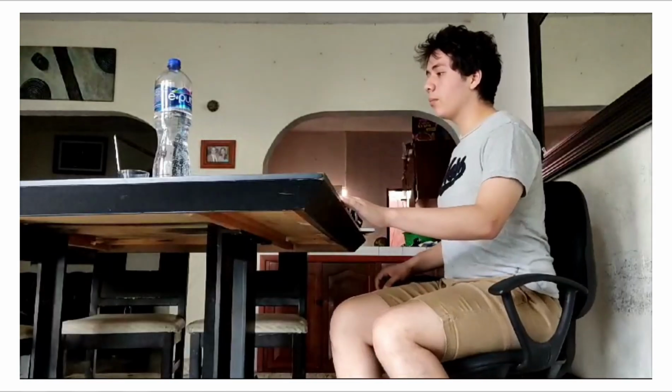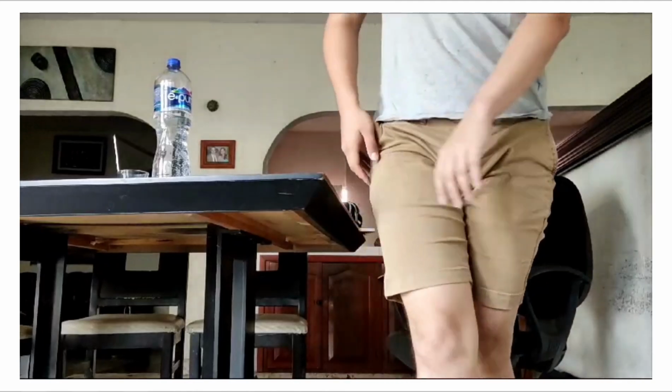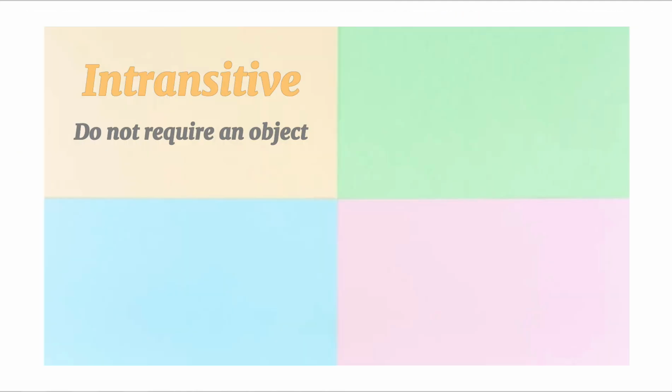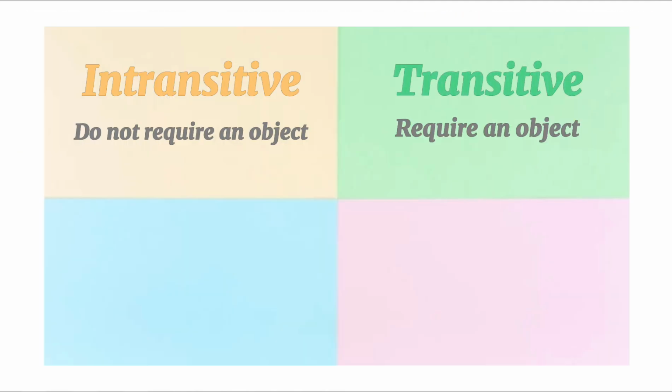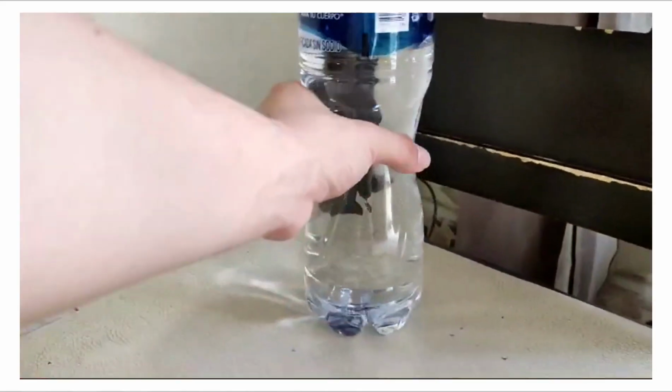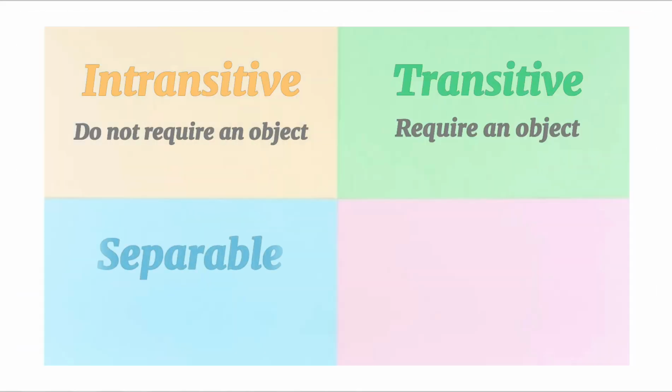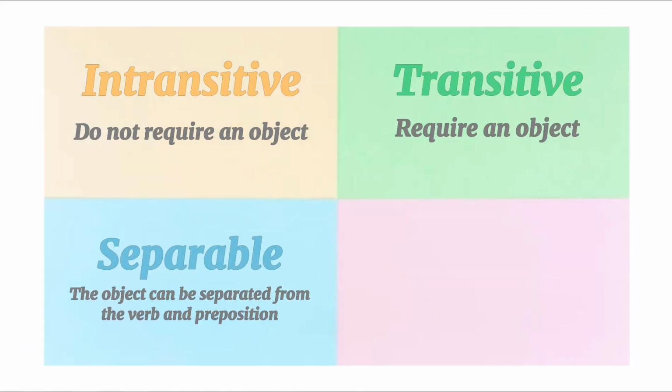We have four different types of phrasal verbs. First, the intransitive. Do not require an object. Example, get up. Second, we have the transitive. Require an object. Example, pick up something. Third, separable. The object can be separated from the verb and preposition.